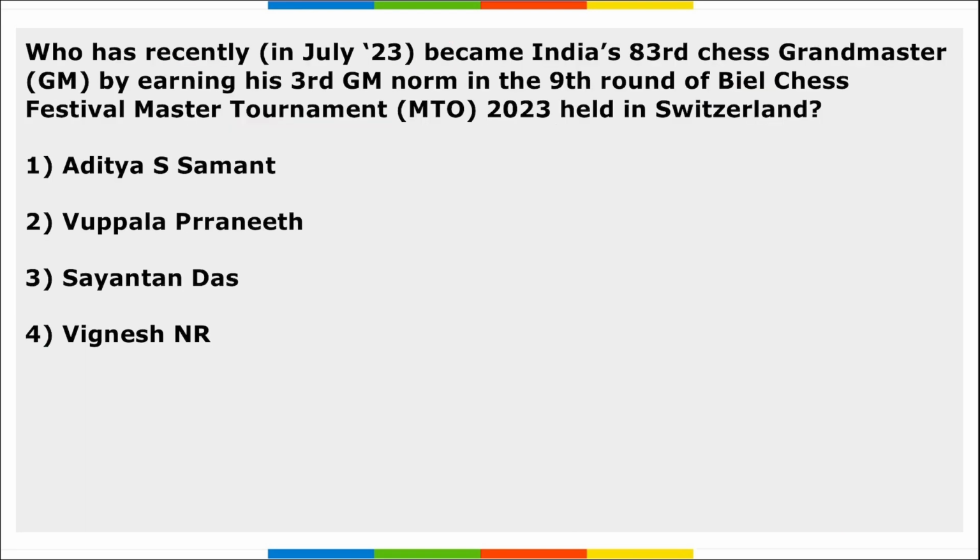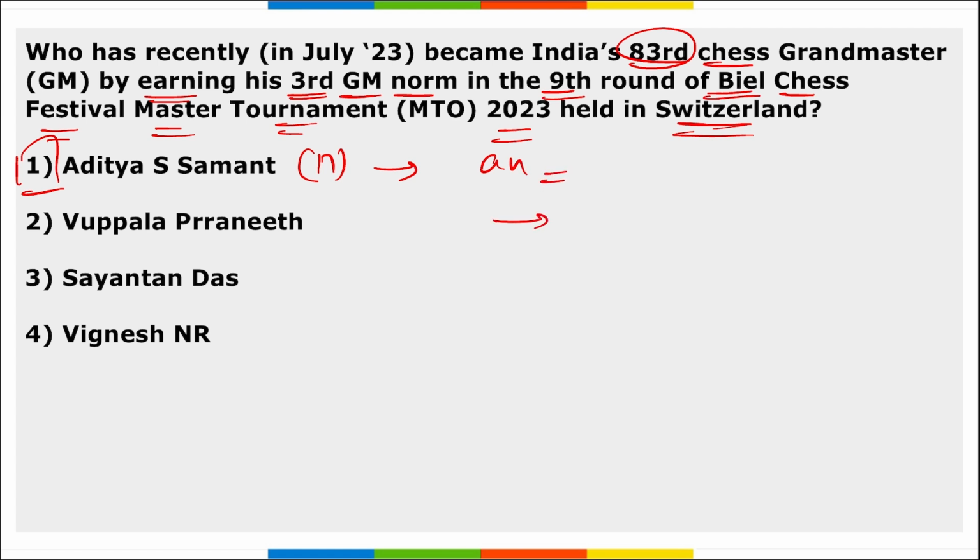Next, who has recently become India's 83rd chess grandmaster by earning his third grandmaster norm in the 9th round of the Basel Chess Festival Master Tournament 2023 held in Switzerland? He will be Aditya S. Samant, correct? He is 17 years of age, an international master, and he became India's 83rd chess grandmaster by earning his third grandmaster norm against Aryan Chopra at an event held in Switzerland.